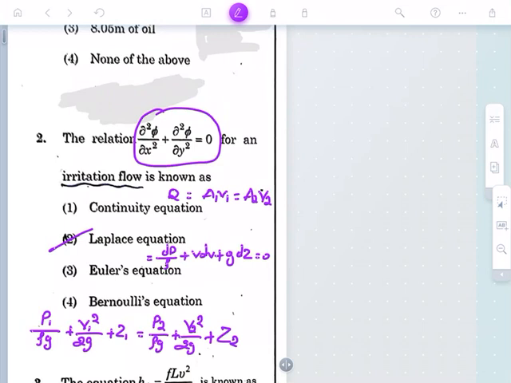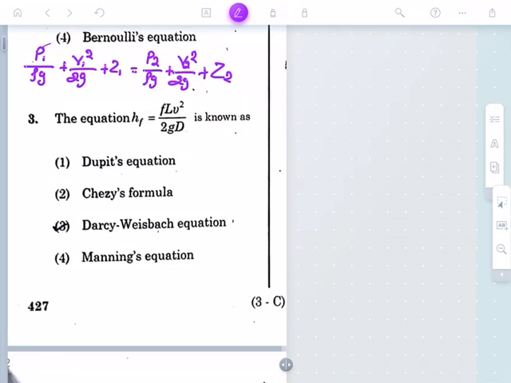See, while doing the practice of the MCQs, this is the art of solving the MCQs, where you need to know the remaining question also, because in the next examination they may ask either with the continuity equation, Euler's equation, or Bernoulli's equation. Solving MCQs is the indirect form of revision of the particular subject in which the most important concepts will be revised. Okay, let me come to the third question.